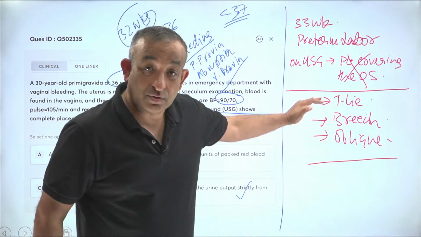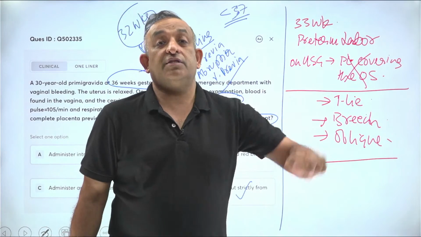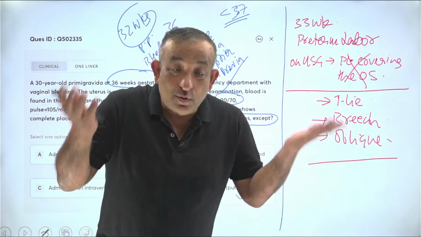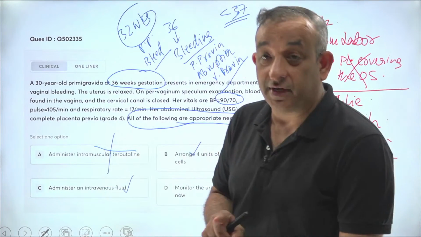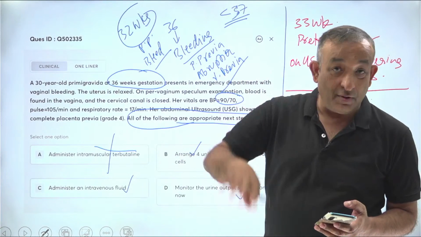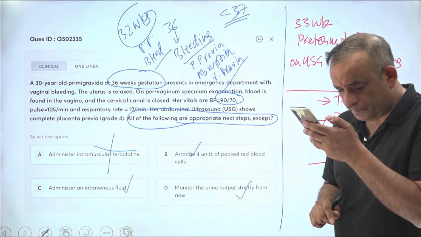NEET PG guys, this question came to you. A patient is having preterm labor. Will you give tocolysis or not? Because the patient has a placenta previa. It is not bleeding, so go ahead and give tocolysis. So please, I've written both these situations. Take your time and understand what I told you just now, all right? It is there on YouTube forever now. So please read this and don't get confused, okay? Any questions you ask me about this?